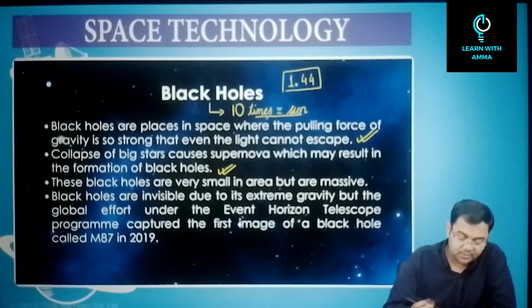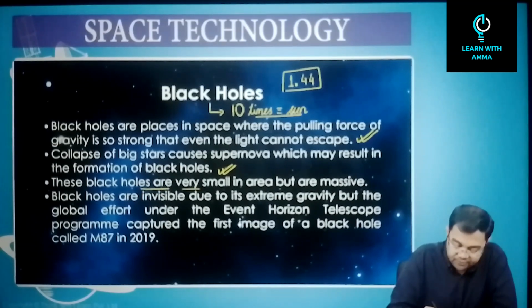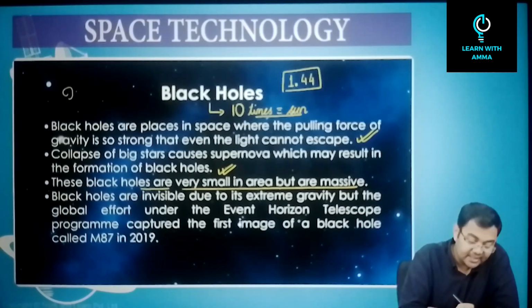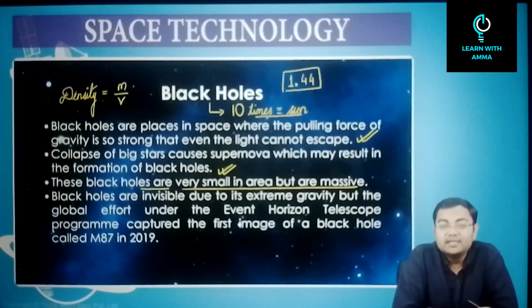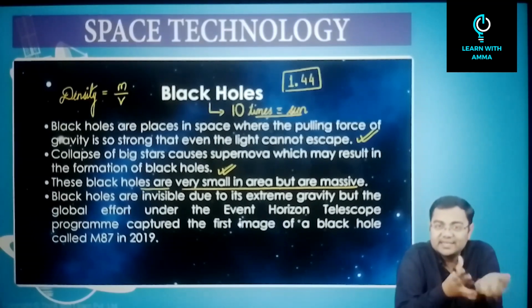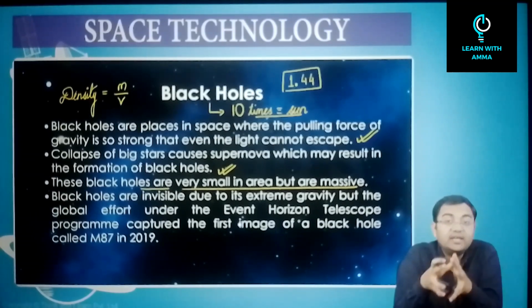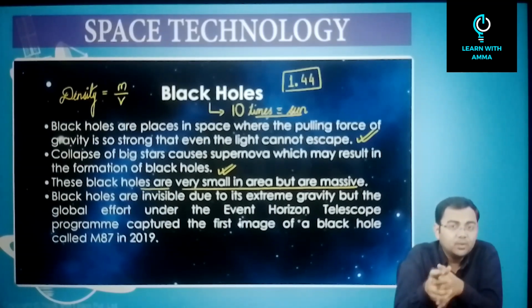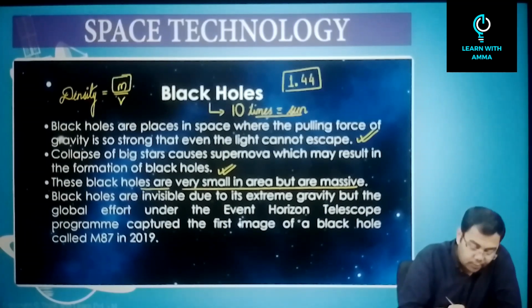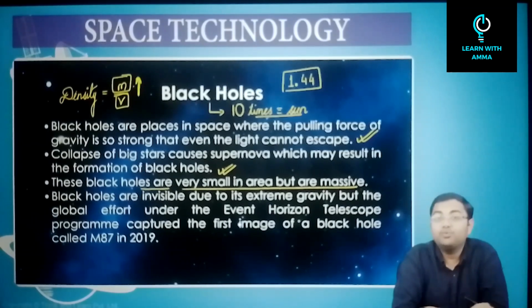Now, after this, what we know is that black holes are very small in area but are massive. What does it mean? It means that the density is very high. What is density? Simple physics. Mass upon volume, that is the amount of mass that you have in a given volume, is called its density. So density here becomes very high. You can say that even at the point of its singularity, it is tending to infinity. What is singularity? We'll have a discussion on it. So mass is very high, volume is very low. So that's why this density is very high.